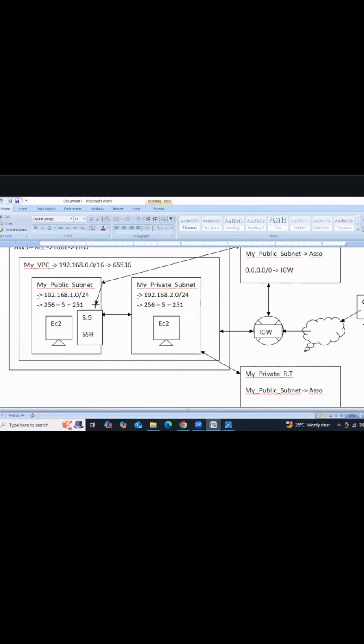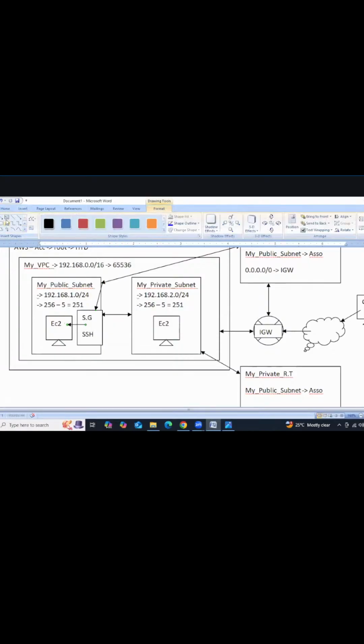The security group checks the request, then allows it to the EC2 instance, and the EC2 instance provides the response to us. We get the response and can access the EC2 instance from our client machine.